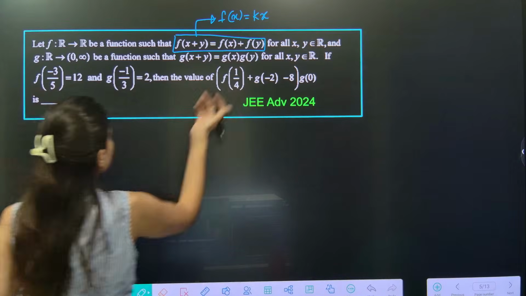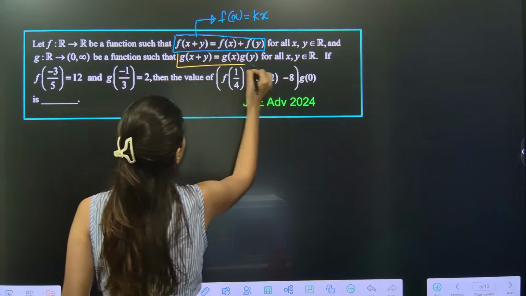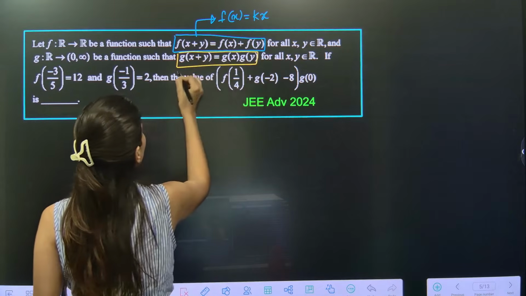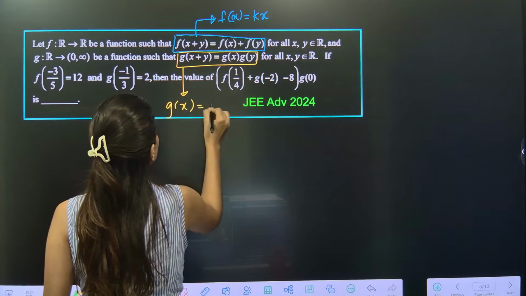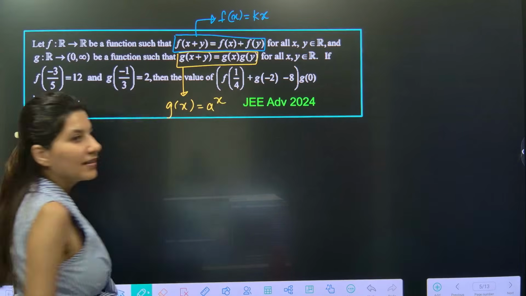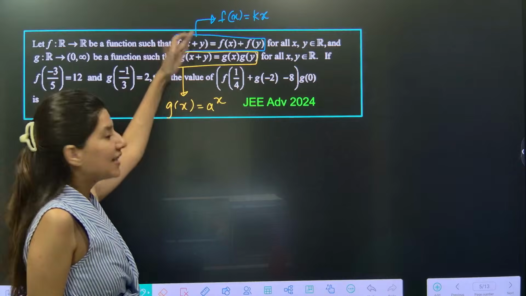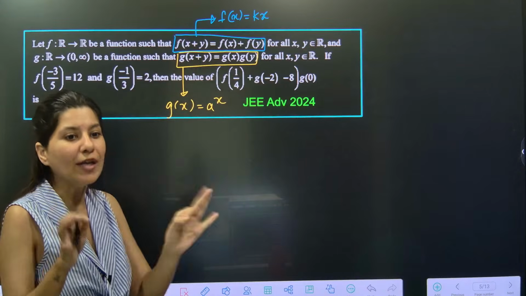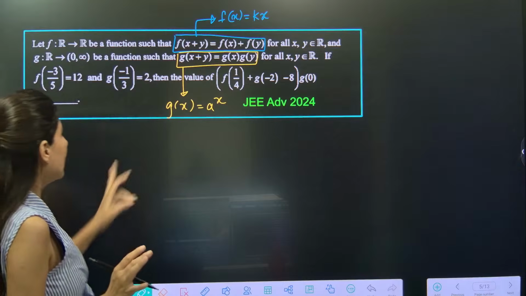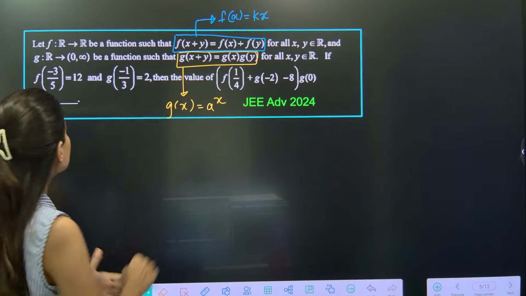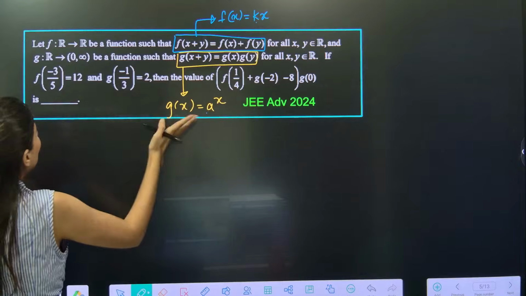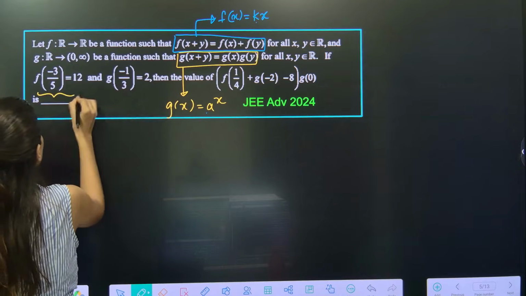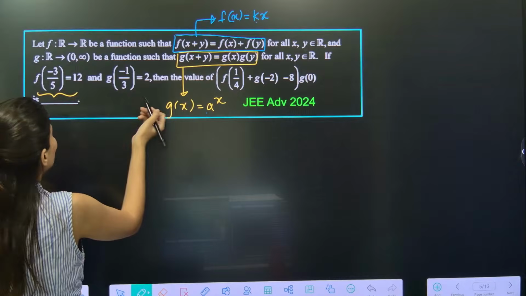Then again, g(x+y) equals g(x) times g(y). The moment you see this, your g(x) is nothing but a power x, correct? So basically this is nothing but the knowledge of functional equation, that's it. Now k and a are unknown to us. So what we will do is use this: f(-3/5) is equal to 12.